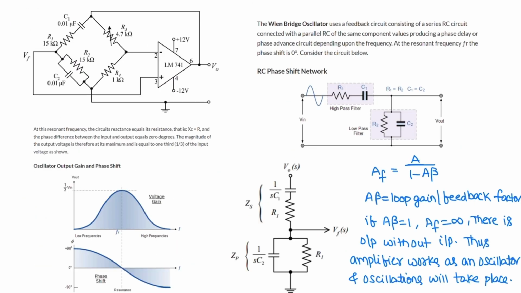So this is a plot, oscillator output gain versus phase. This is the resonant frequency. At resonant frequency, the phase shift is 0.